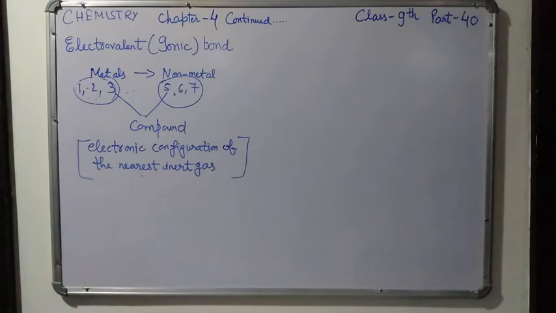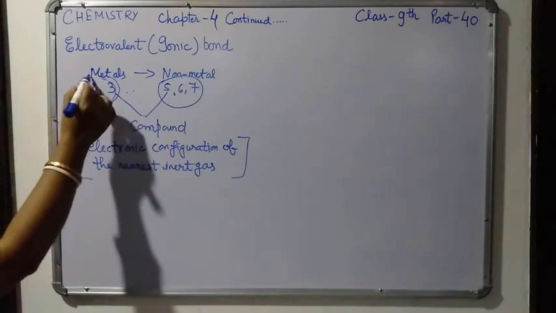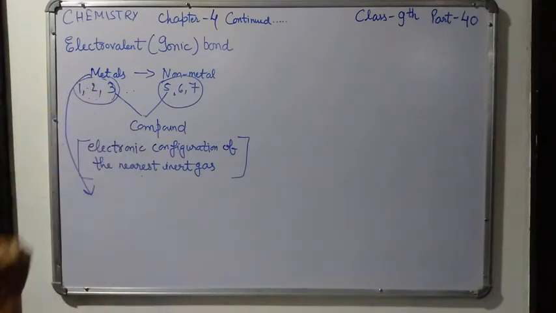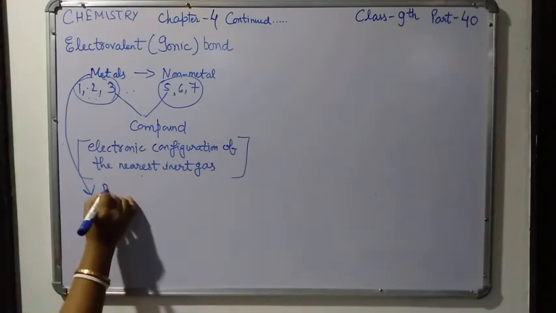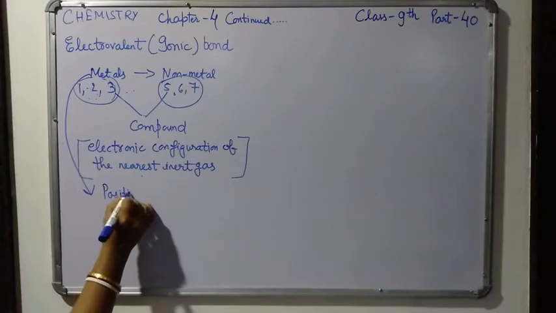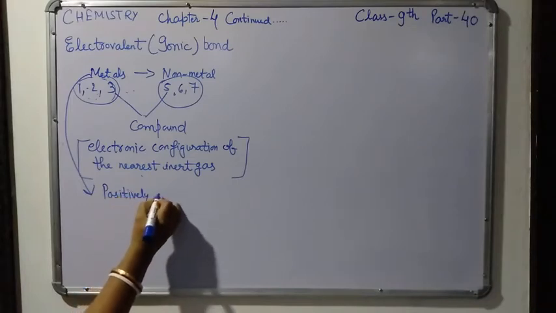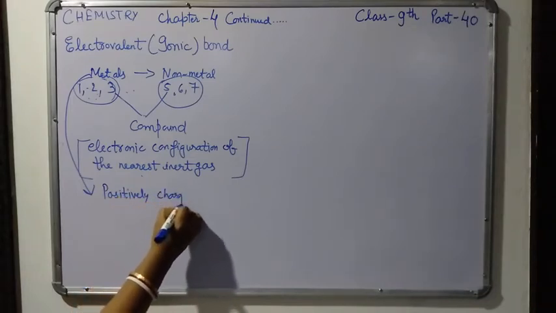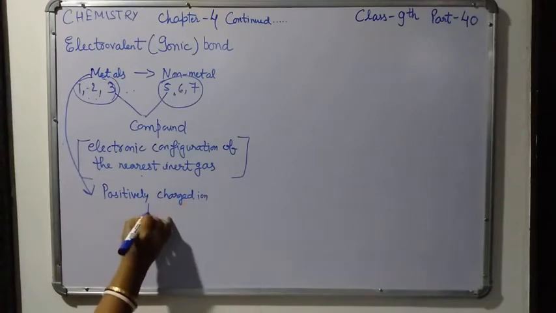A metallic atom which loses electrons becomes a positively charged ion, and it is called a cation.